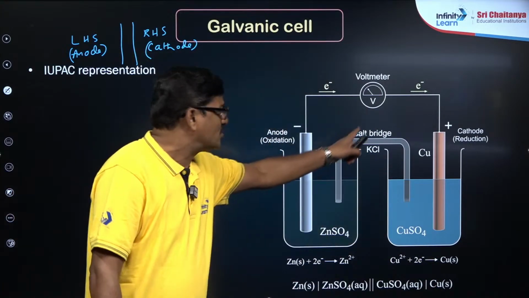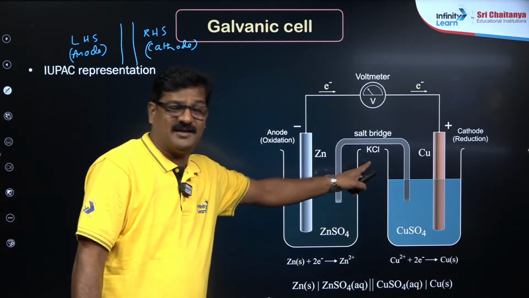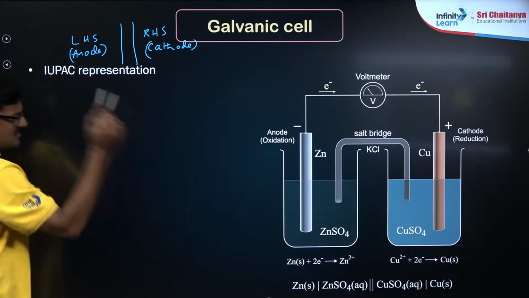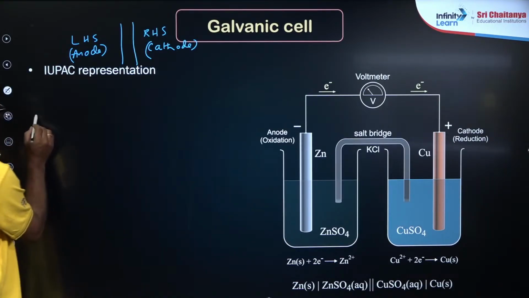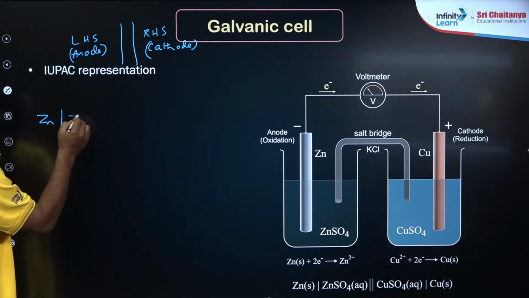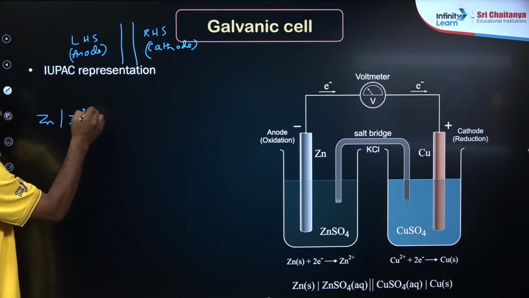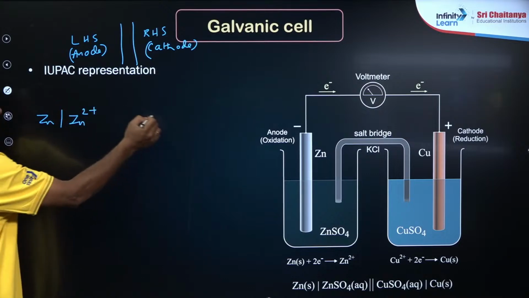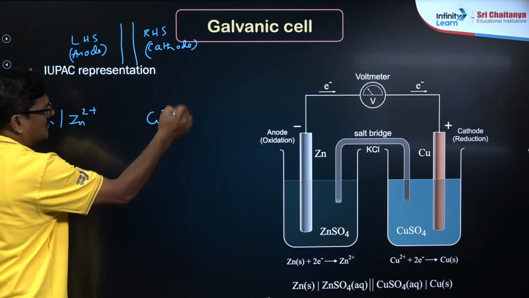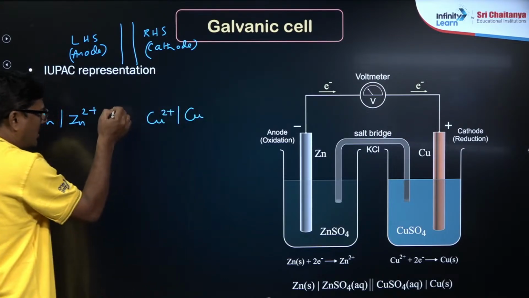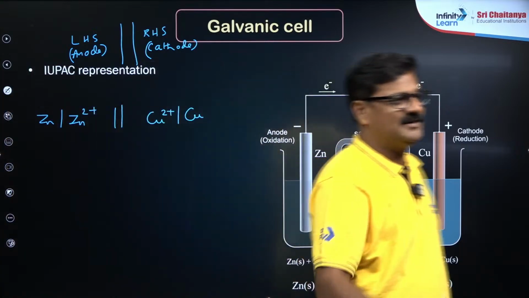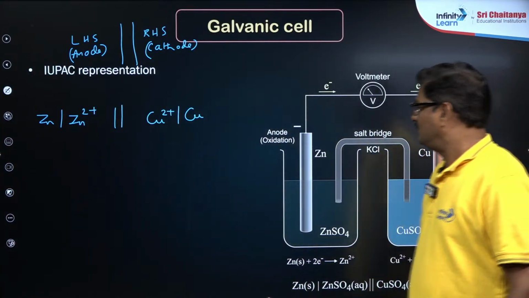ये salt bridge होता है क्या, इसका काम क्या है? Okay, that is represented like this. So LHS में कैथोड क्या कर रहे? Zinc is converted into zinc 2 plus and a metal electrolyte, and copper 2 plus is converted into copper, and both are separated by a salt bridge, and it is the simplest version.